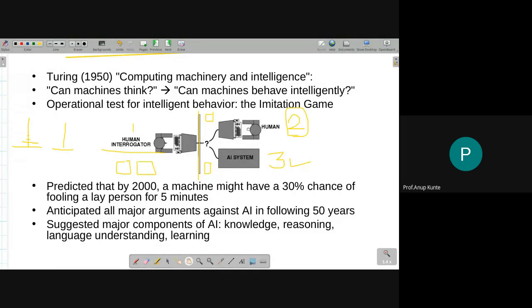If this is not an expert, if this is a layman, then perhaps the AI system will perform better, and the interrogator can understand that it is performing better, perhaps it is a computer. It happens many times that when a task is done very well, we feel, oh, this is computerized, or this system is mechanical, it is performing the task very well. So there are some reservations for adoption of this particular test as a test for being able to show that an artifact is intelligent.